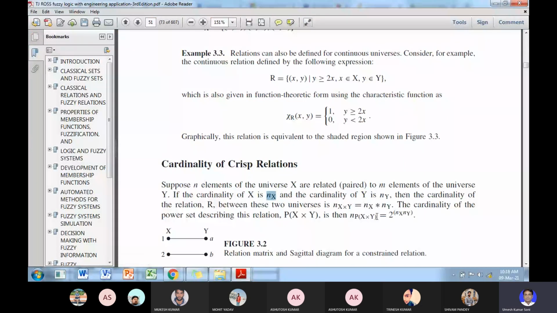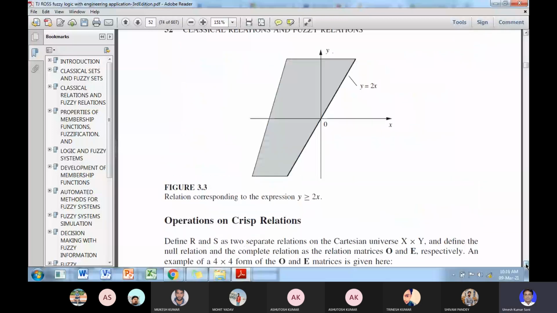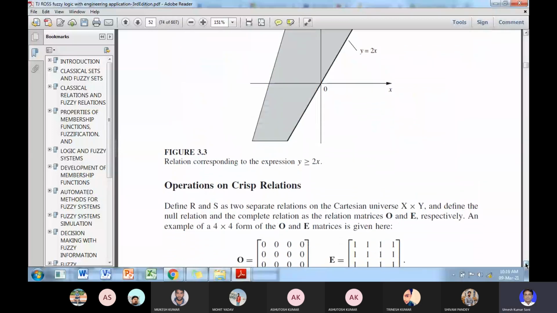So here the cardinality of x and y is defined as n of P(x y) is 2 raised to power nx into ny, where nx and ny are the cardinality of x and y respectively. Okay, now we come to the operations on crisp relations.